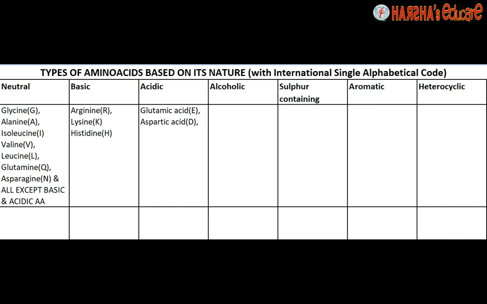Here in this table I have taken every amino acid at least once, except histidine, which has been written twice in heterocyclic and basic. Now let's move to the next 4 groups.